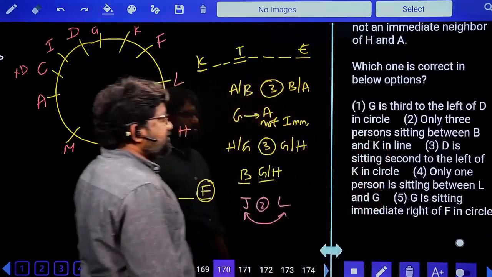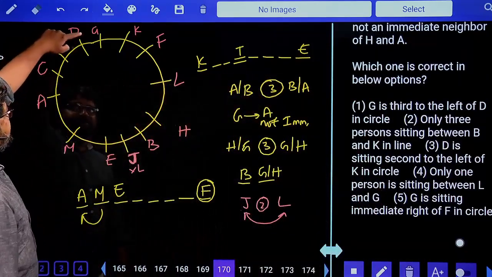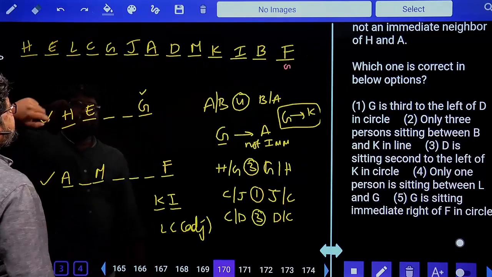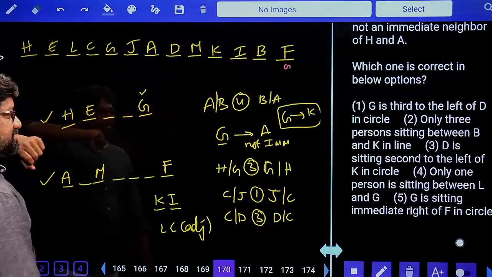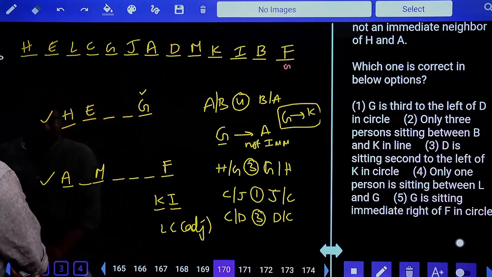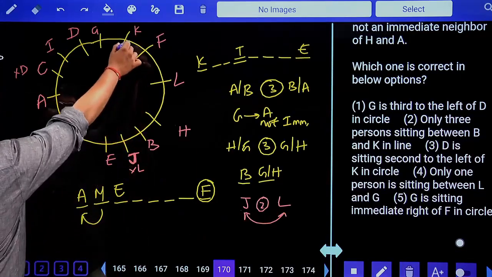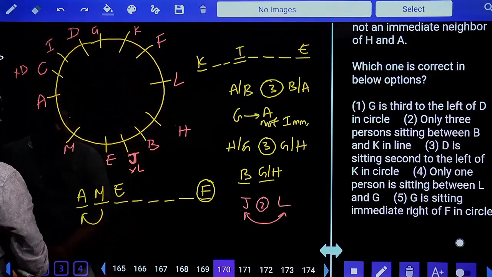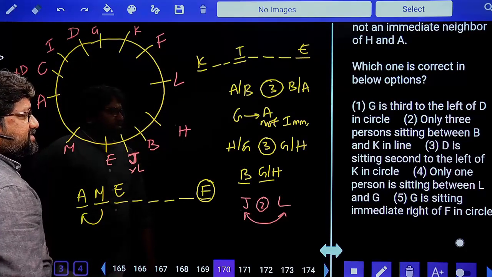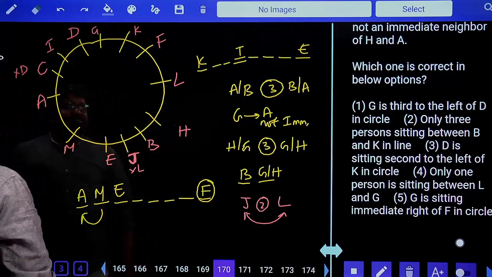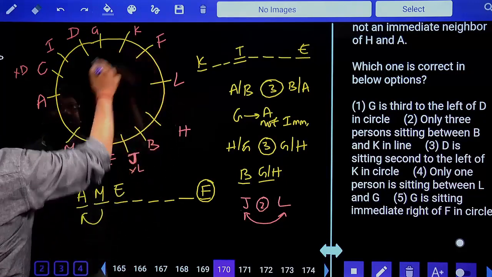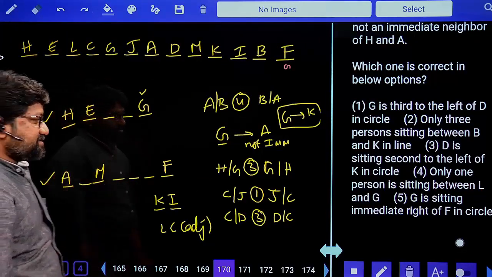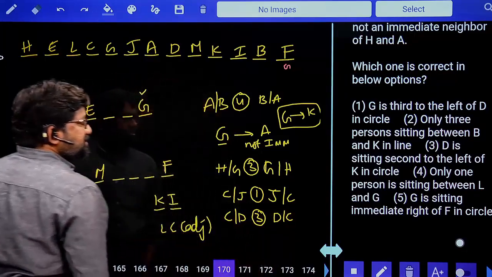Which one is correct in below options? G is third to the left of D in circle. Third to the left of D. No, no, no. Third, it's immediate left. Only 3 persons are sitting between B and K in line. No, only one person. D is second to the left of K in circle. D is second to the left of K. K, second left. L, no. It is right side. No, no, no. Only one person is sitting between L and G. Is it so? Only one person between L and G? Let's see here. Yes, only one person sitting between L and G in line. So option 4, because he says which of them is correct.